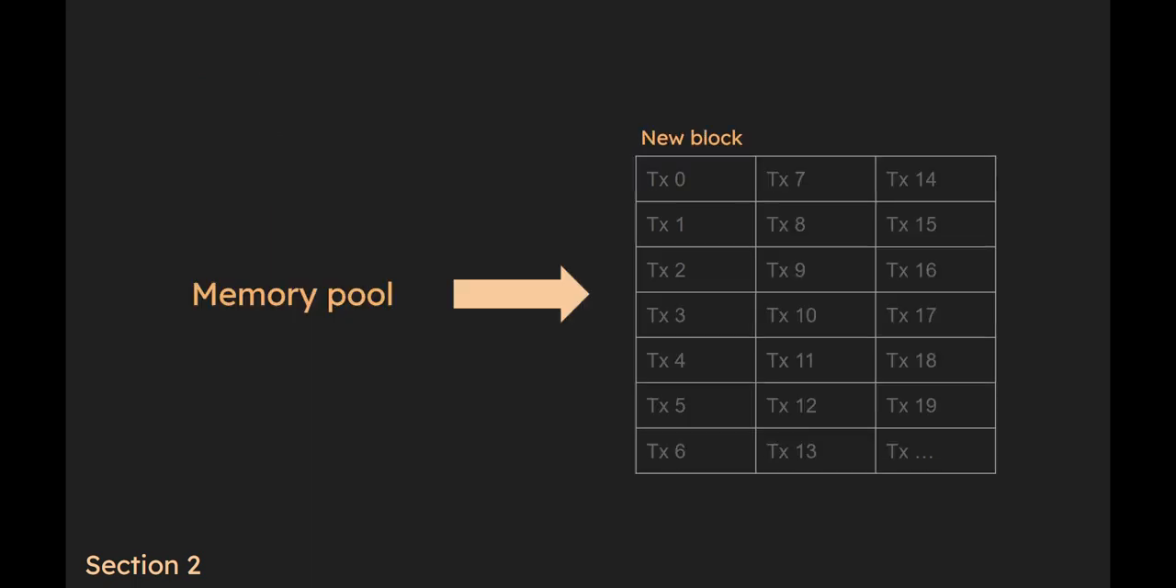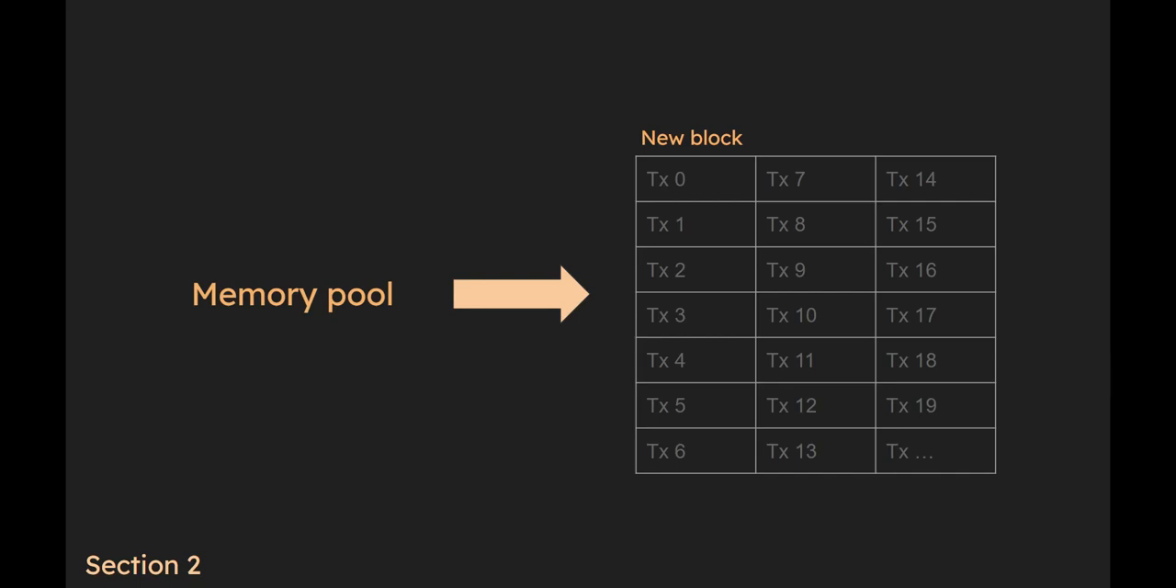Then, they will create a new Bitcoin block. They will go through each and every transaction in their memory pool and pick out the ones with the highest fees to put in their block. This means that the higher fee you pay when you make a transaction, the more likely it will be added to the next block. The fees also go to the miner.